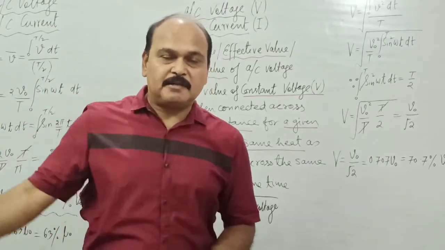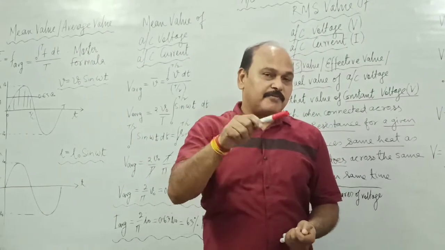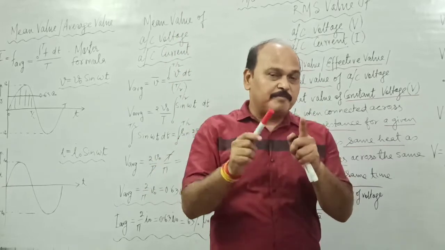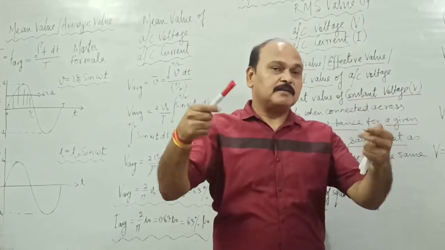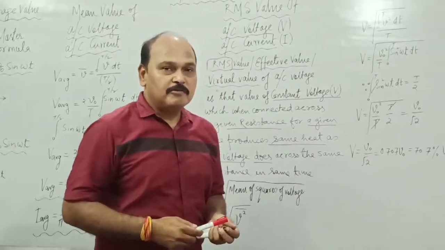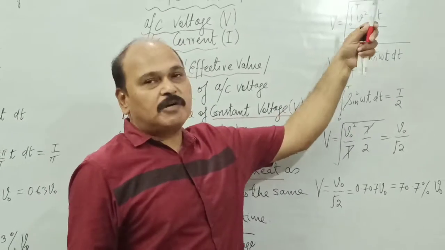We have already studied the master formula. The average value of a function f is the integration of f dt from 0 to T, divided by T. So we are going to replace f by V square. V square is the function whose mean value we are going to find out. So this is the square root of the mean of the square of voltage.